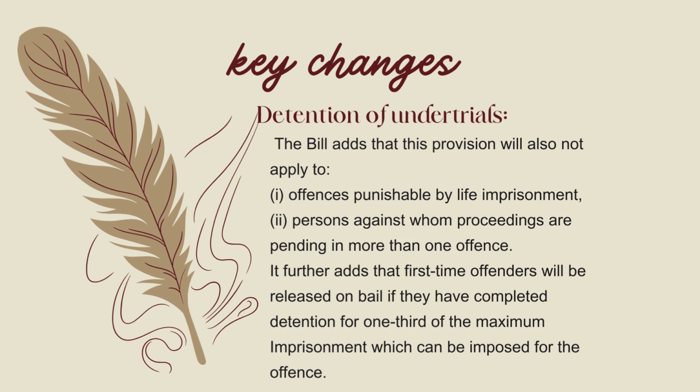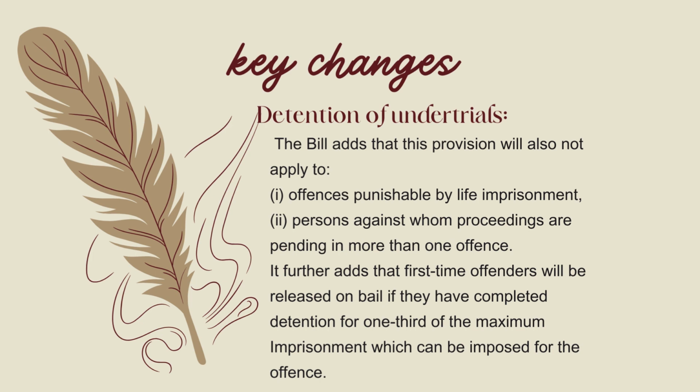It also adds one more thing: first-time offenders will be released on bail if they complete one third of the maximum imprisonment which can be imposed for the offence they were arrested on. So if they spend one third of the maximum period of their offence, are first-time offenders, and their case is still pending in court, then they can be released on bail.